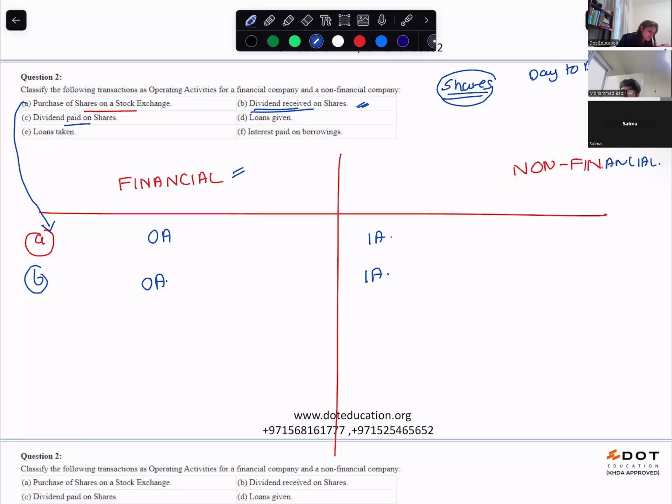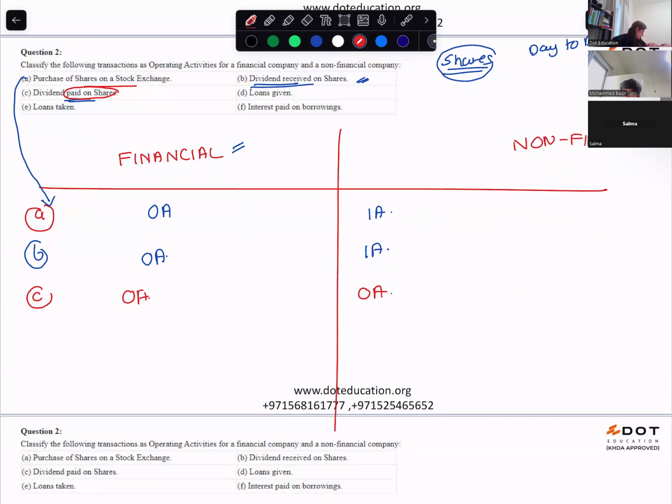Dividend paid on shares: operating activity for a financial company. And for a non-financial company, for them also it is operating activity. Loans given: operating activity.